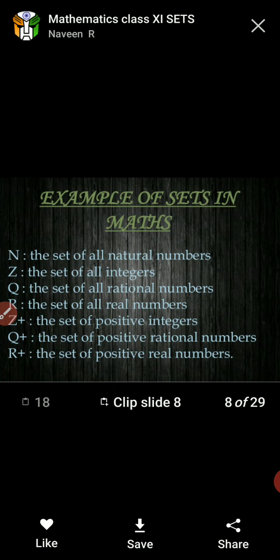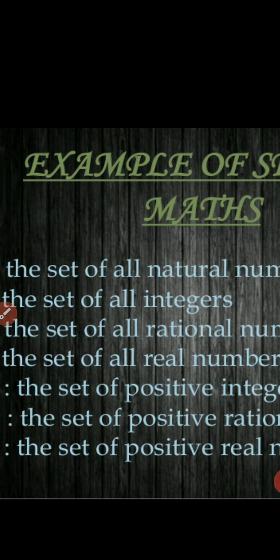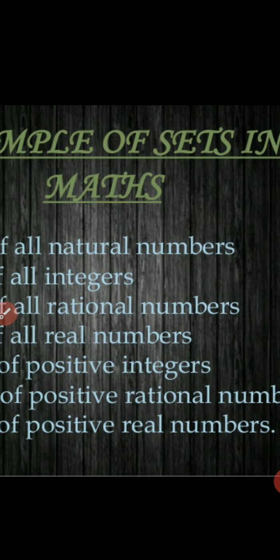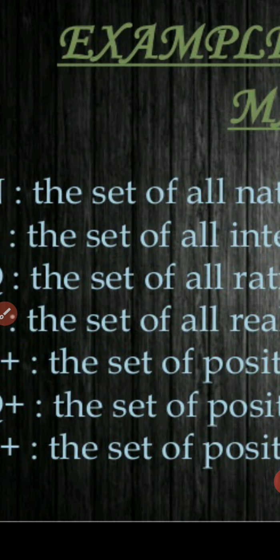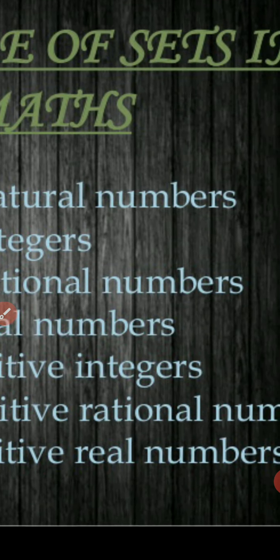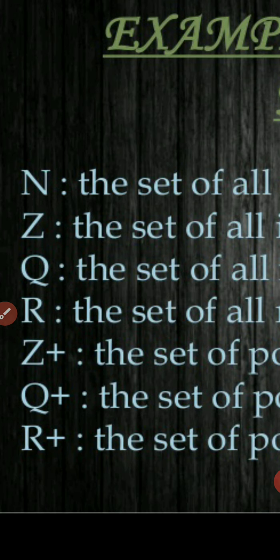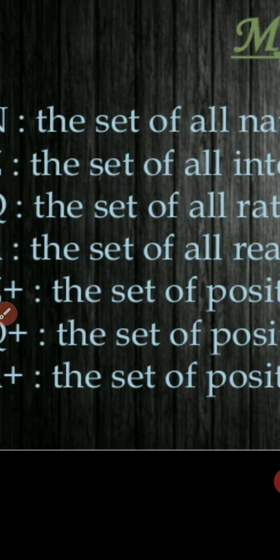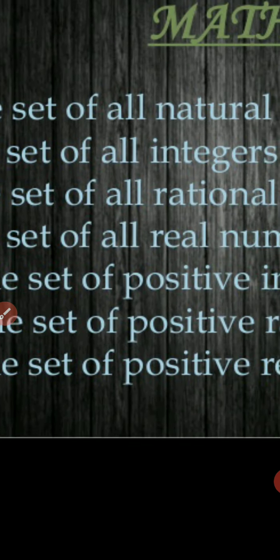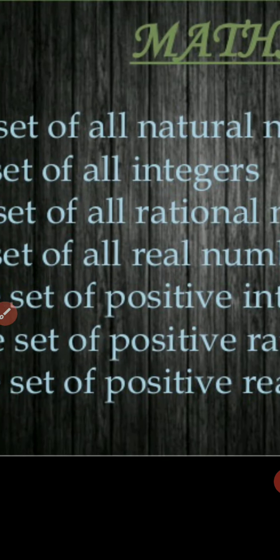Now come to the examples of sets in mathematics. Number one, capital N, the set of all natural numbers. Z, the set of all integers. Q, the set of all rational numbers.